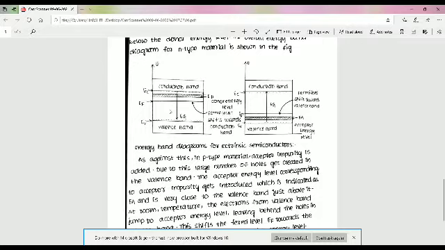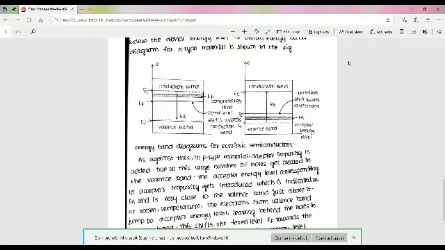In P-type material, an acceptor impurity is added. This is the acceptor energy level. Due to this, a large number of holes get created in the valency band. In P-type material, holes are the majority carriers and electrons are the minority carriers. The acceptor energy level, indicated as EA, is very close to the valency band, just above it.